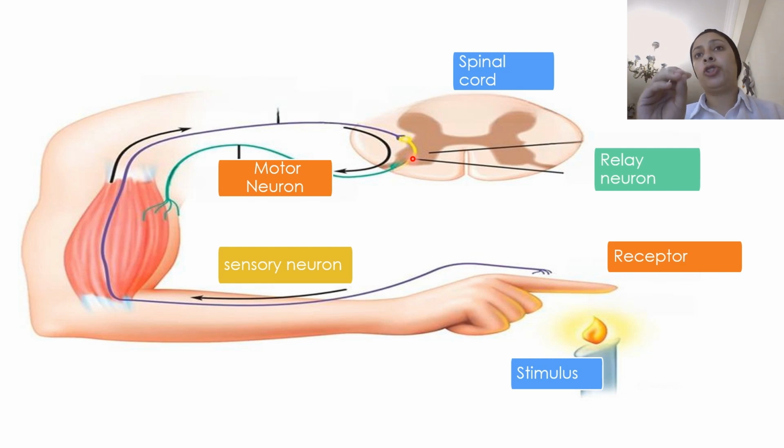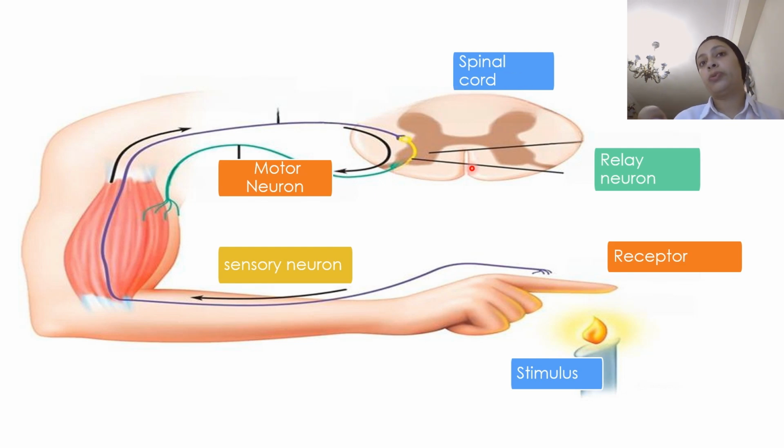It's like a station, okay? Where the electrical impulse, the information from the sensory neuron, is transferred to the motor neuron. It's like a station, moving these electrical impulses from the sensory to the motor neurons.